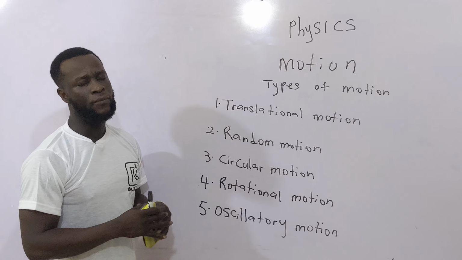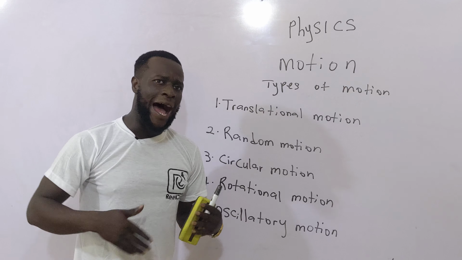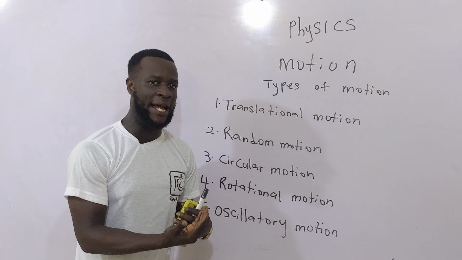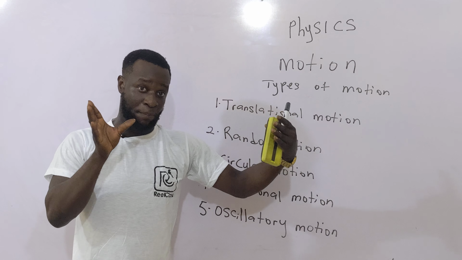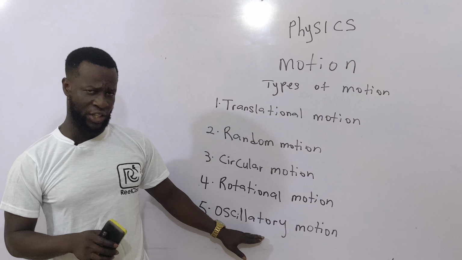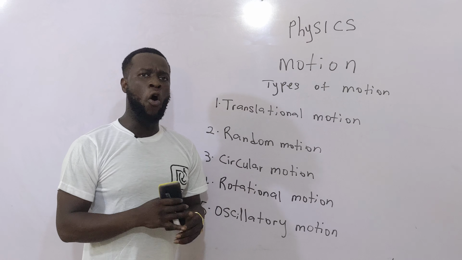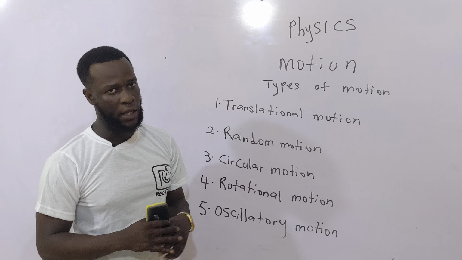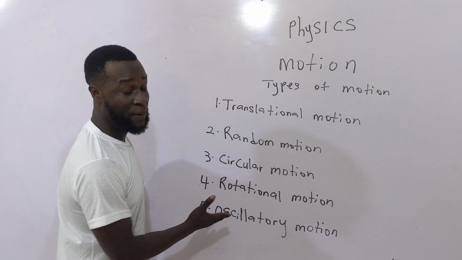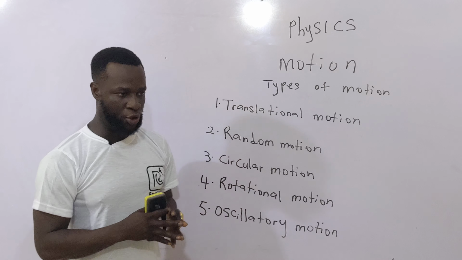Then there's oscillatory motion. Oscillatory motion is a periodic motion of bodies about a fixed axis. When I say periodic, I mean something that repeats itself at regular intervals. So I can also replace that phrase periodic motion with a to and fro motion. Examples of oscillatory motion will be the motion of a simple pendulum, the motion of a diving board, or even a mass and spring system. I should also add that simple harmonic motion is a special type of oscillatory motion. And simple harmonic motion is a topic of its own which we are going to study in our journey of physics.